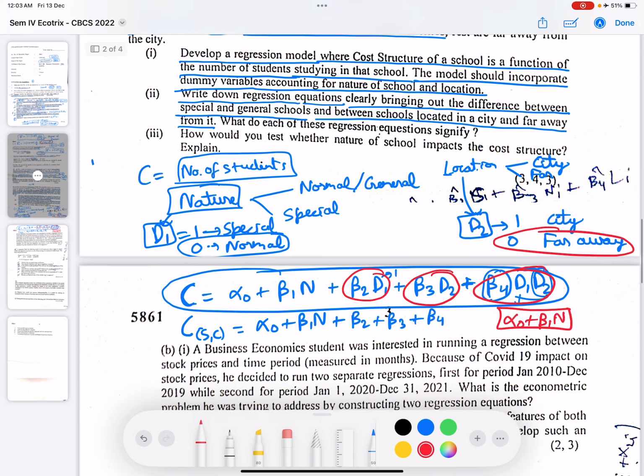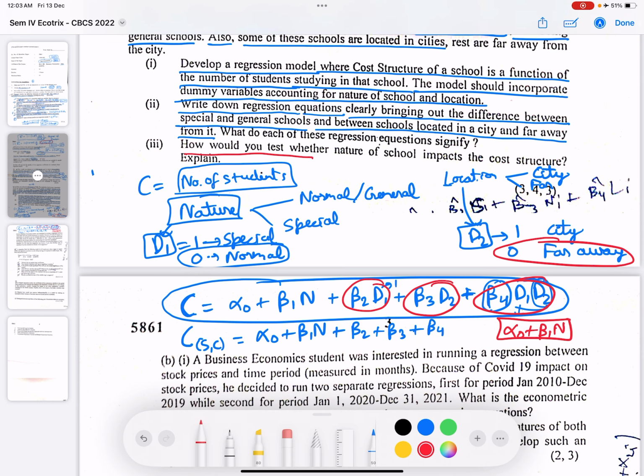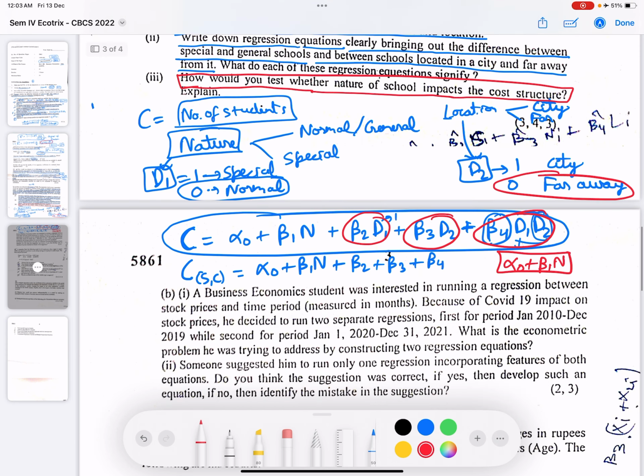Now, how would you test whether nature of school impacts the cost structure? If you want to know whether the nature of the school impacts the cost structure or not, look at this coefficient. I'll mark this in green. If d1 equals 1, this is when the school is special.